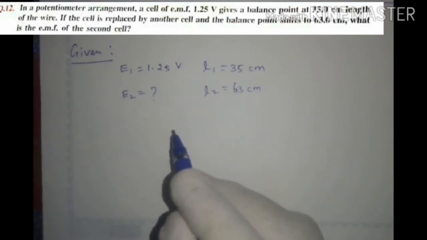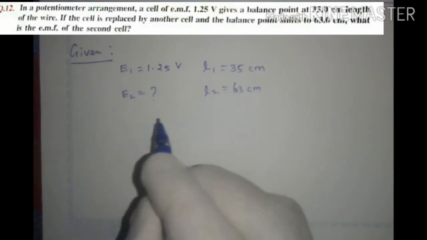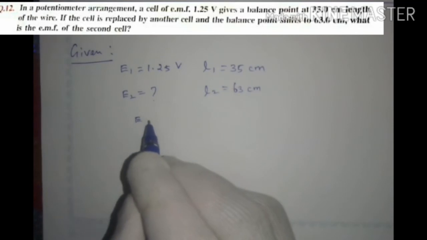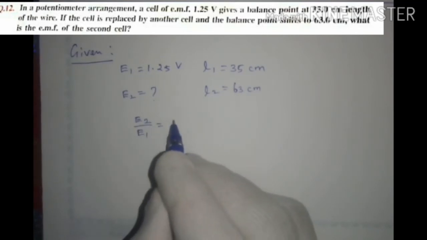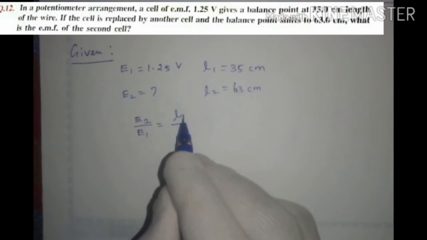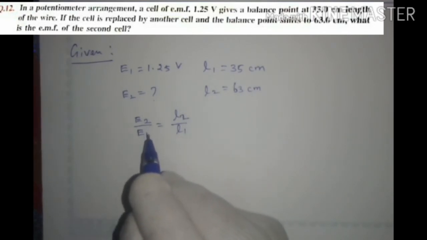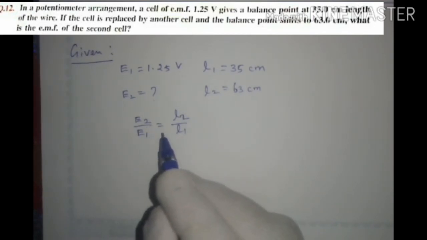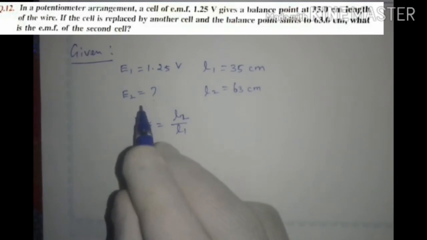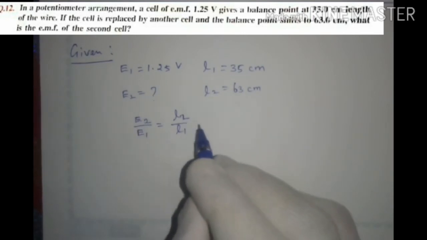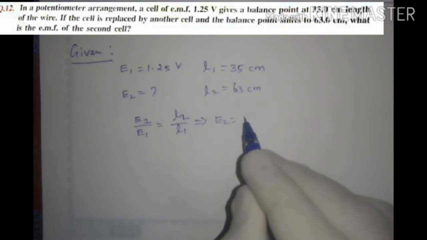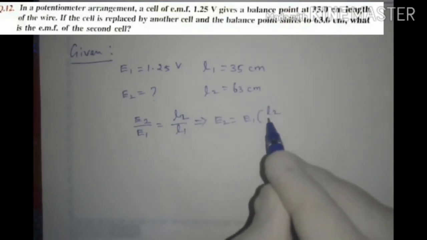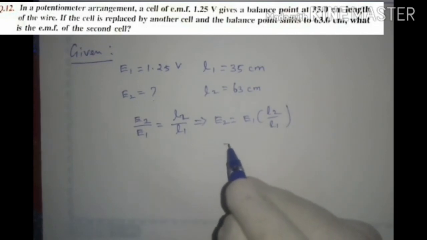We know the formula for potentiometer comparison of two cells: E2 by E1 equals L2 by L1. Otherwise, E1 by E2 equals L1 by L2. Here we need E2, so we are taking this formula. From this formula we can write E2 equals E1 into L2 by L1. So this is a very simple formula.